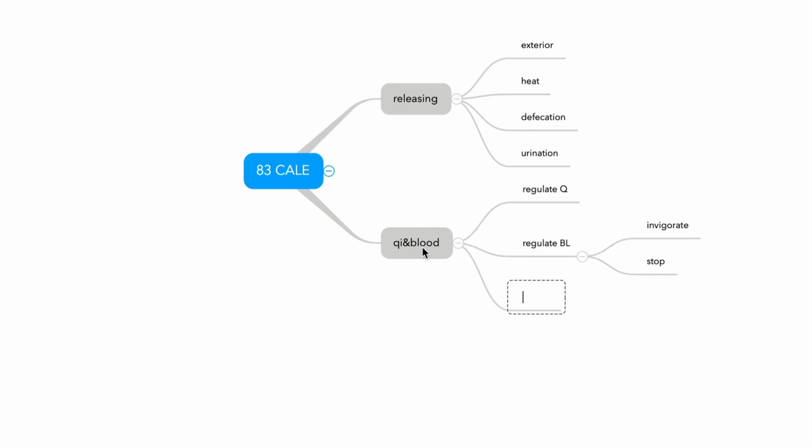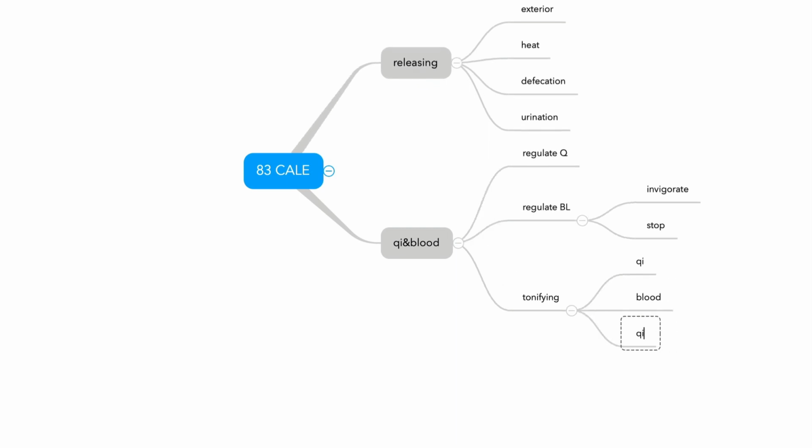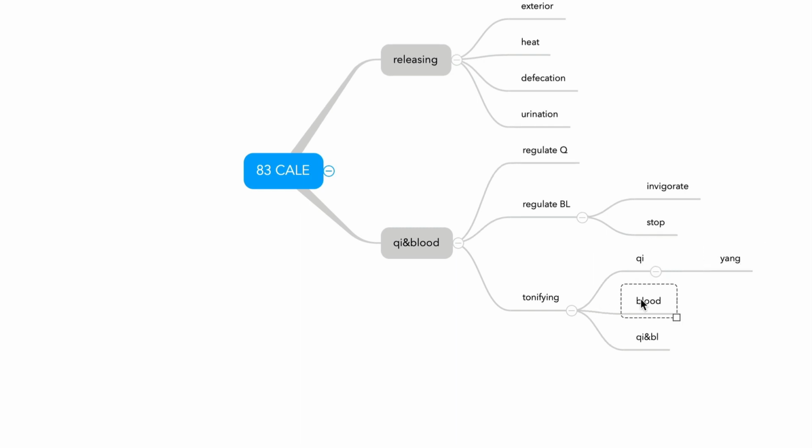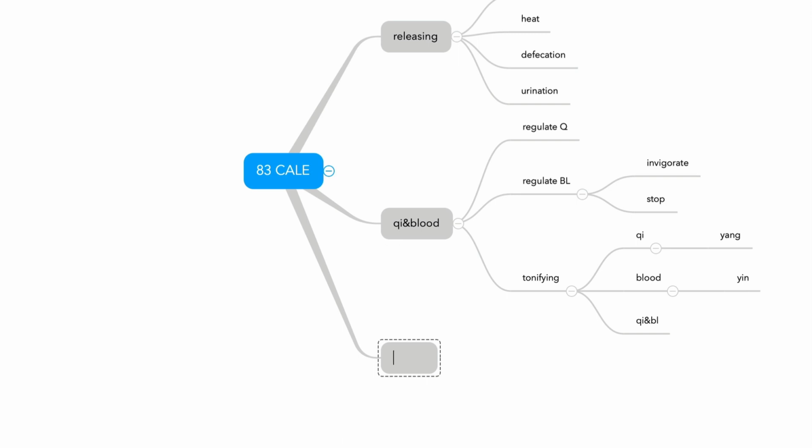And also tonifying qi, blood, and qi and blood. So these are the basic structure. And qi also includes yang, and blood includes yin. And the third group is about pathogen, the evil qi.